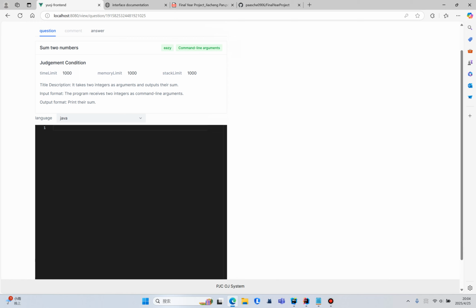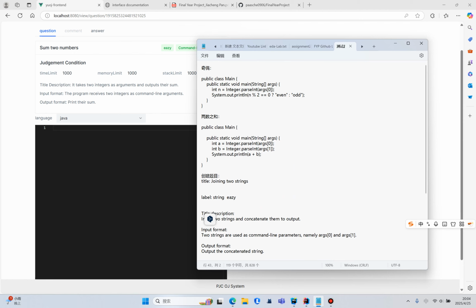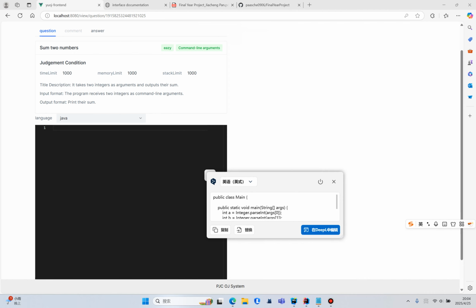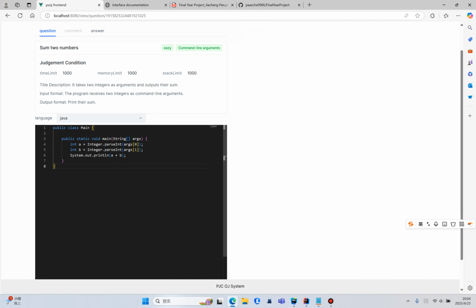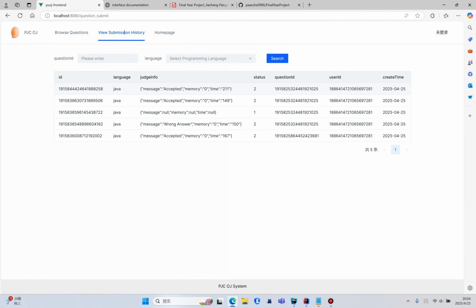We can see the title, text, and the content of the question. We can choose different languages to practice and submit. Here, I will use Java for the demonstration. This question is sum two numbers. Sorry, I enter this code. This is a code editor I inserted in my program. I submit the code, and here I can see my submission history.